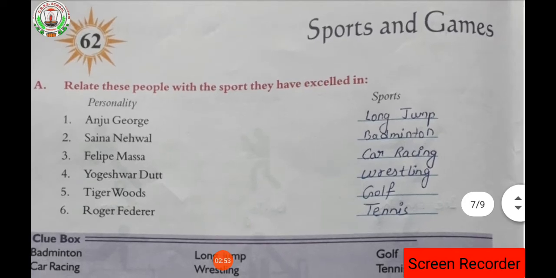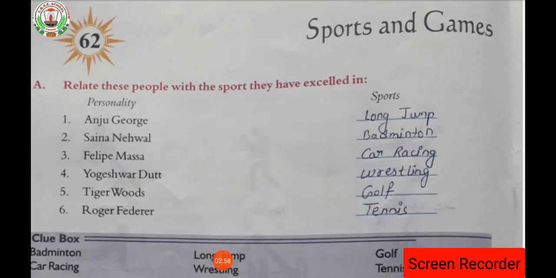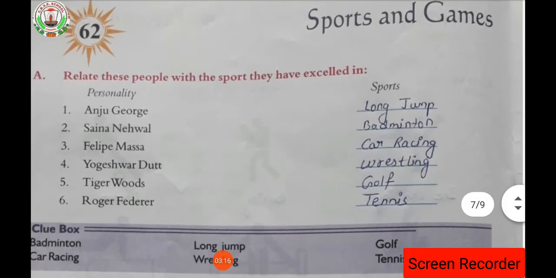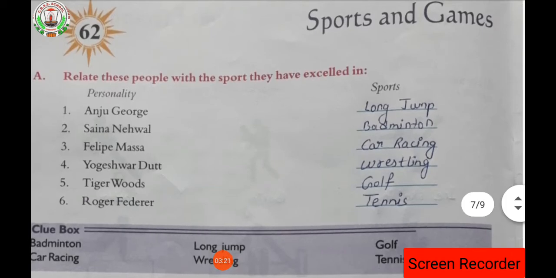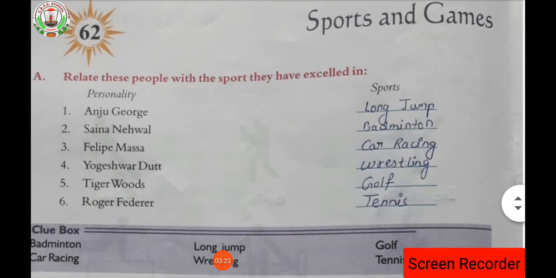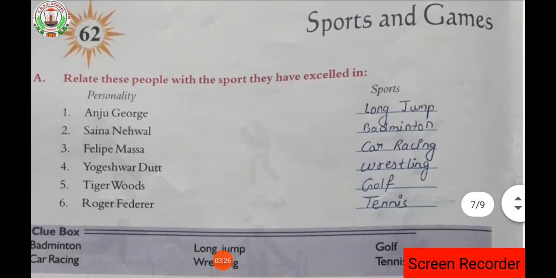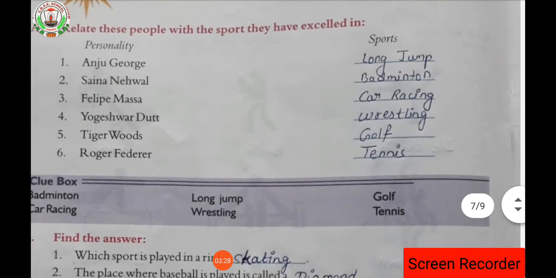Anju George is a famous sports player in long jump. Then Saina Nehwal, badminton. Then car racing, wrestling. Then fifth, golf. Sixth, tennis. So these are the games or sports played by different people. The famous personalities are playing these games. By the name we have to identify which games they are playing.